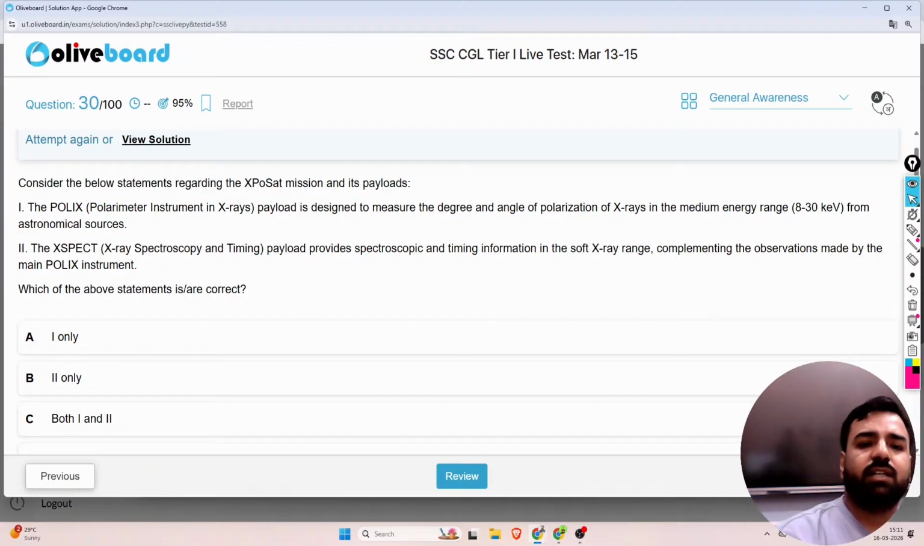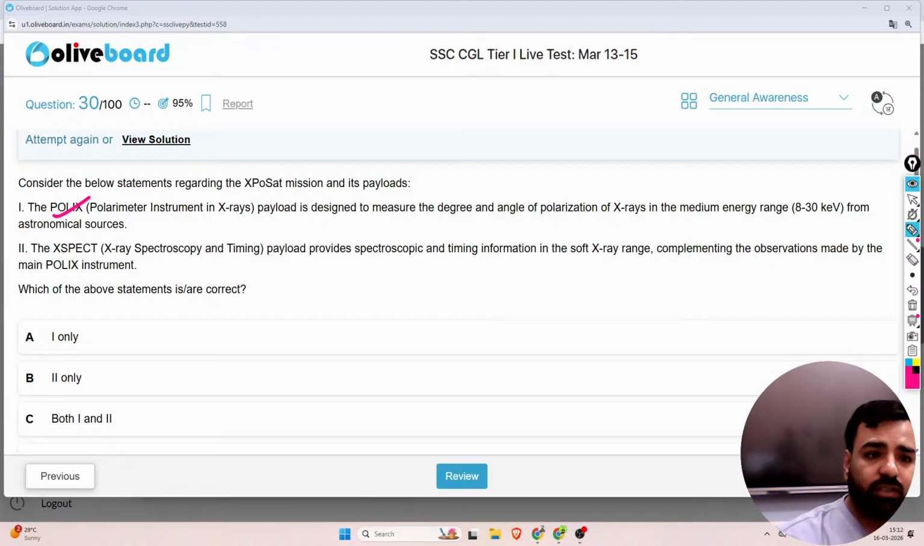Consider the following statements regarding the XPoSat mission and its payloads. The first statement is, the POLIX, that is the Polarimeter Instrument in X-rays, payload is designed to measure the degree and angle of polarization of X-rays in the medium energy range from astronomical sources. Second, the XSPECT payload provides spectroscopic and timing information in the soft X-ray range, complementing the observations made by the main POLIX instrument. So you have the different options. Tell me which of the following statements is correct.